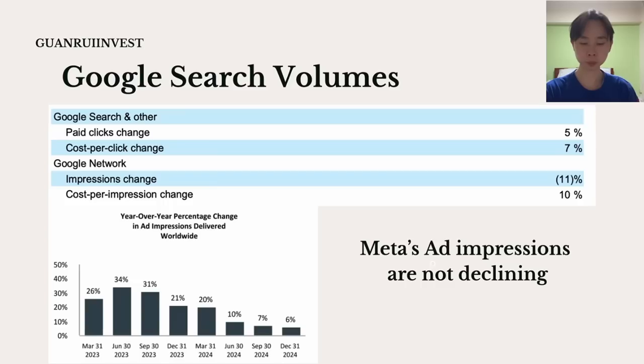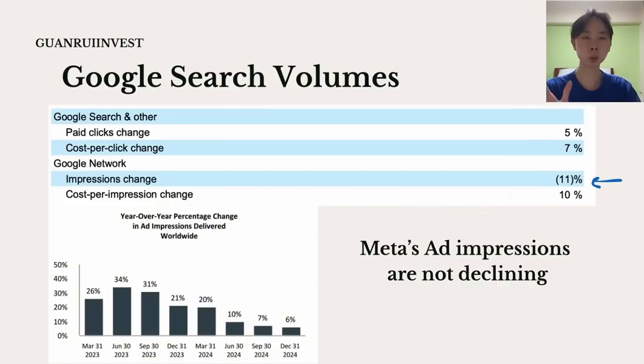Another problem in the business is the Google search volumes declining. As you can see over here, the Google network portion is down around 11%. This was found in Google's 2024 10K. And the impressions dropping is not desirable for this business. There are two arguments for this. The first argument is that the ads are becoming more efficient. The return on ad spend is higher now, and that's why they're publishing fewer ads. But the counter argument is simply that people are using less search.